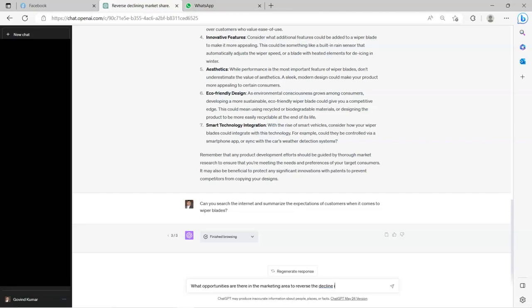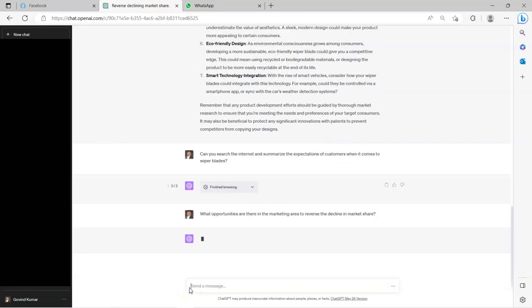So maybe in future, this could change. So let's continue the process. We will continue with other prompts and see the kind of response we get from ChatGPT. But this is very useful, right? ChatGPT is able to browse the internet, give us the response, and it even provides us the reference. I'm sure that this whole process will improve a lot in future.